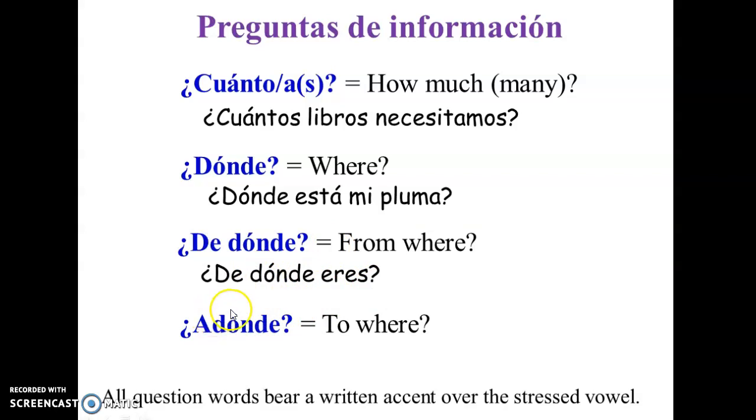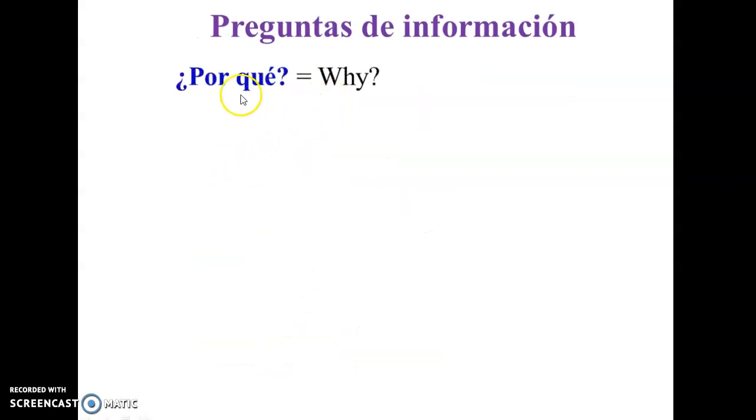¿A dónde? This is the one that we already saw when we were talking about the verb to go. It gives you an idea of movement. You are going somewhere. So, ¿a dónde? To where? Like your destination. ¿A dónde vas? Where are you going? We have more. ¿Por qué? Why? You know, why something is the way it is. ¿Por qué estás tan triste? Why are you so sad?